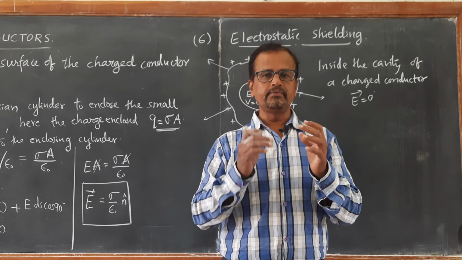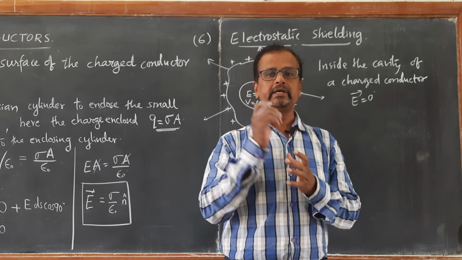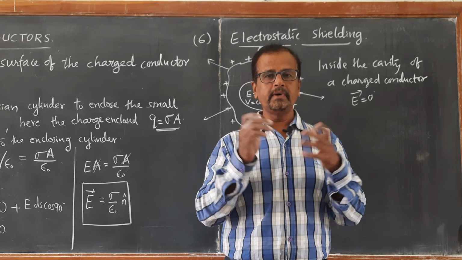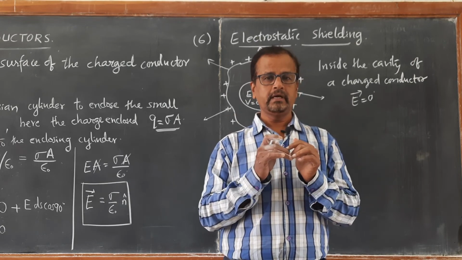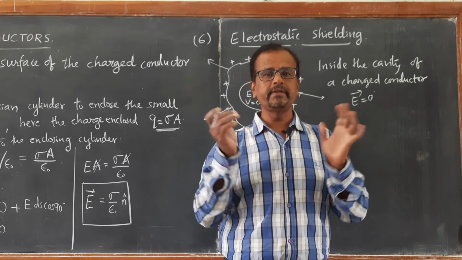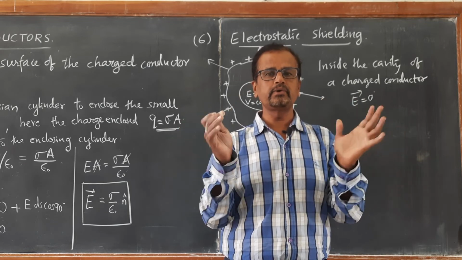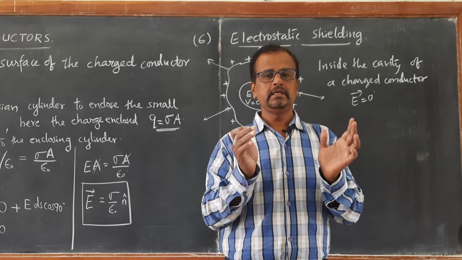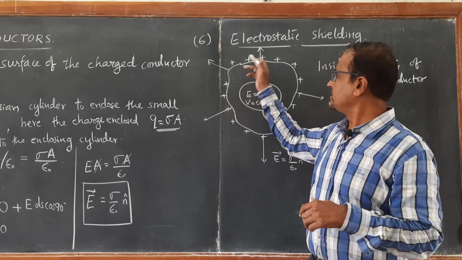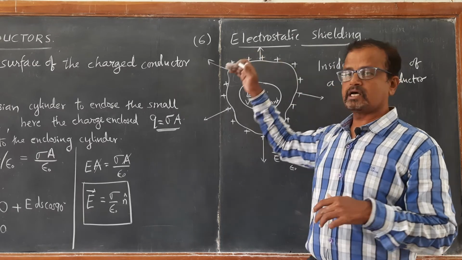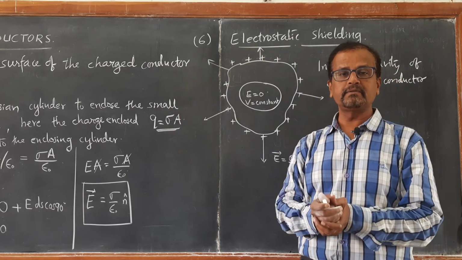So, if we suddenly enter into a bus or a car and close the windows and doors, even if there is a lightning strike, the lightning immediately distributes the charge throughout the external surface of the metal body.